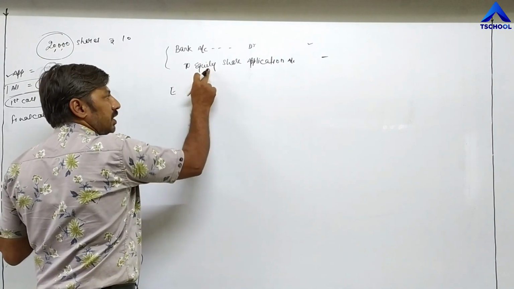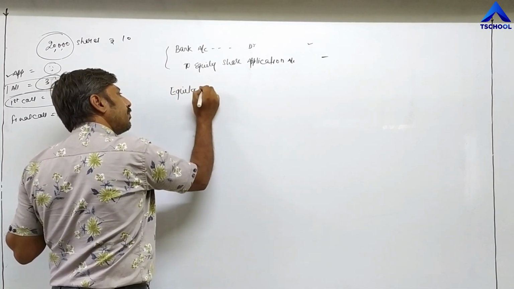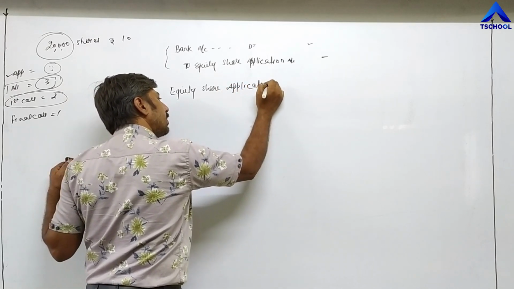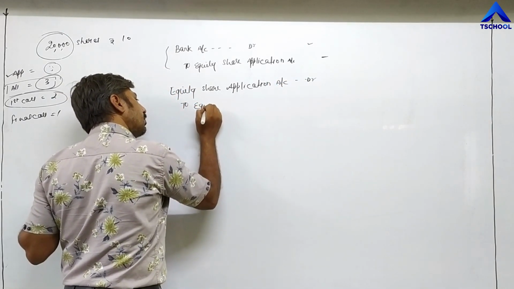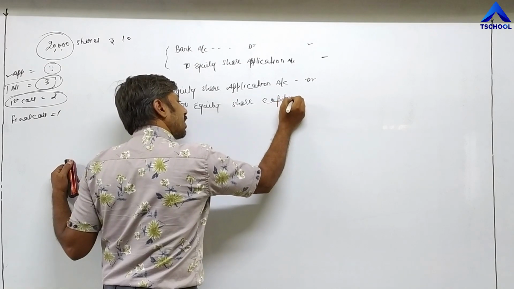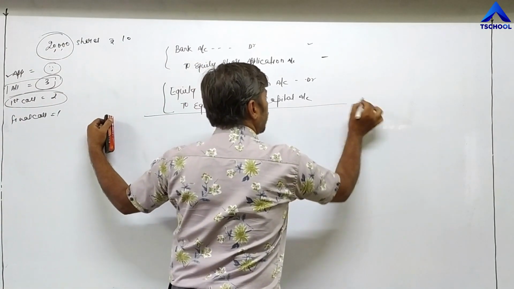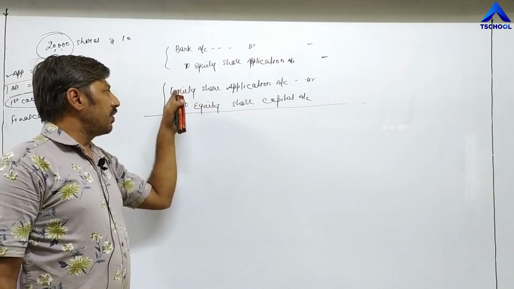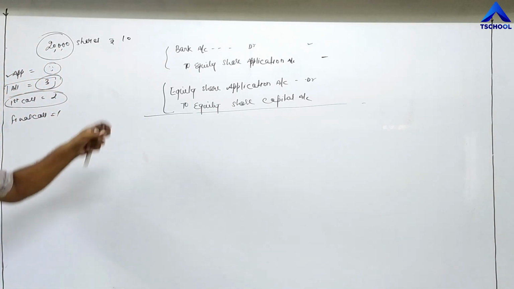So equity share application account, which was credited, will now be debited. Equity share application account debit to equity share capital account. Second entry, and here the first installment is completed. First of all, bank account debit to equity share application account, then equity share application account debit to equity share capital account. The first installment is completed here.